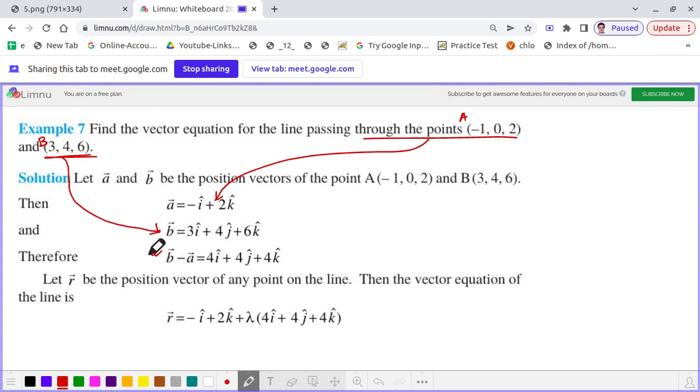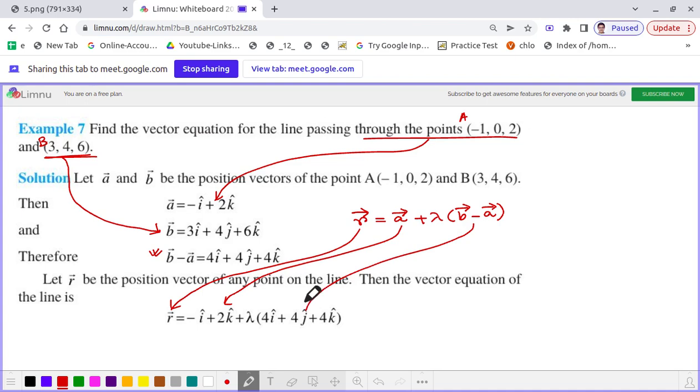Then we apply the standard formula, that vector equation is R vector is equal to A vector plus lambda into B vector minus A vector. So this is R here, A vector is here, that is i cap minus j cap plus 2k cap, lambda is a real number, B minus A vector is here. I hope it is clear.